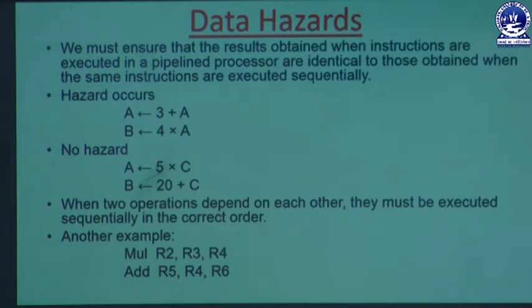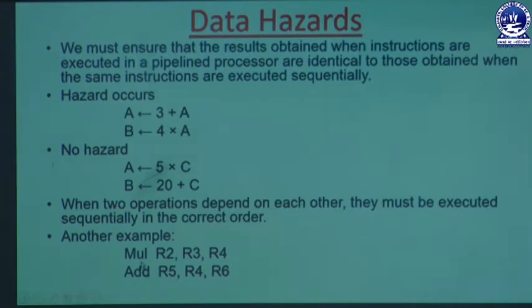But when we perform a write operation for an operand or a memory location, and we need that memory location for a read, then there may be a data hazard condition. So there are 2 cases, and when 2 operations depend on each other, they must be executed sequentially in the correct order.